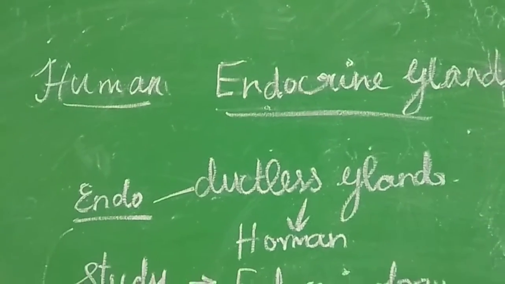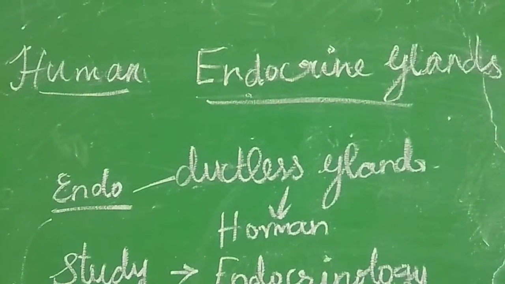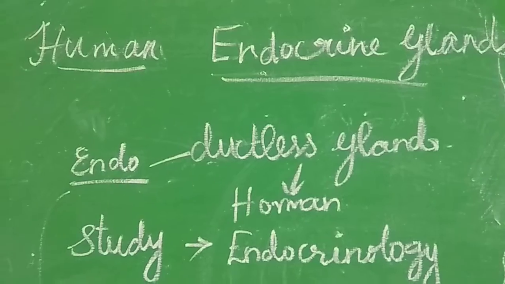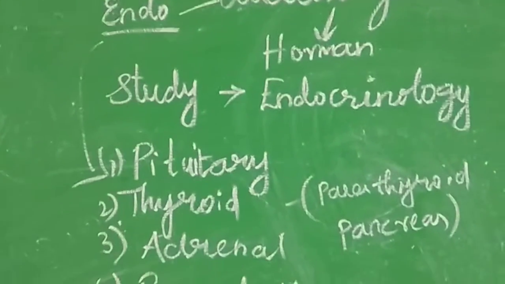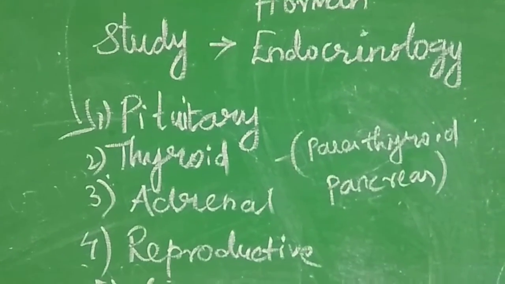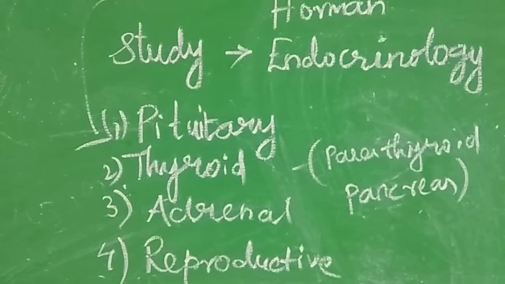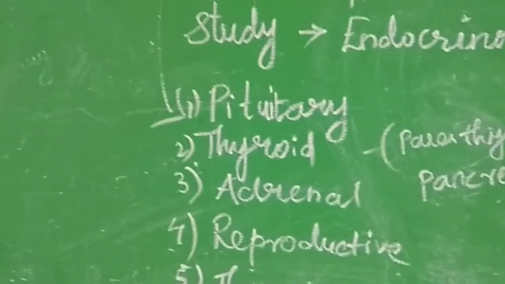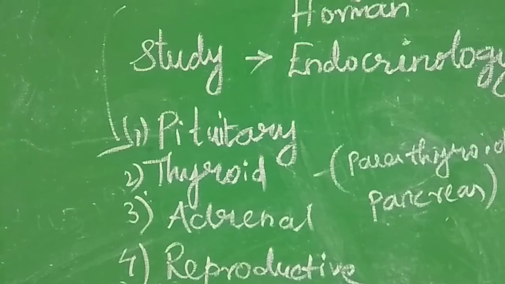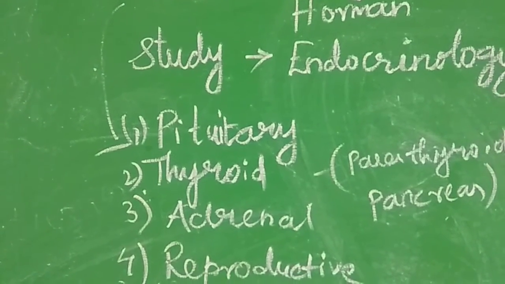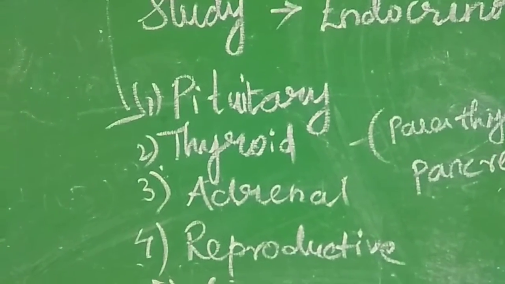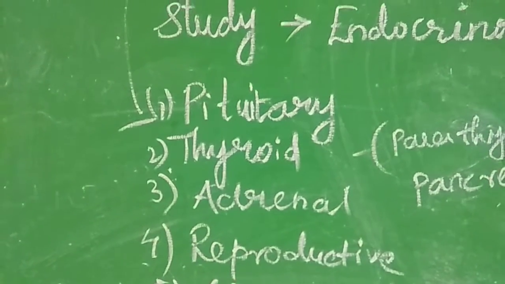Students, we are continuing the human endocrine glands. Before this lesson, we saw what an endocrine gland is and the different types of hormones secreted by endocrine glands. We saw the pituitary gland, the hormones secreted in it, and its functions and disorders. Now we are going to the second gland, called the thyroid gland.